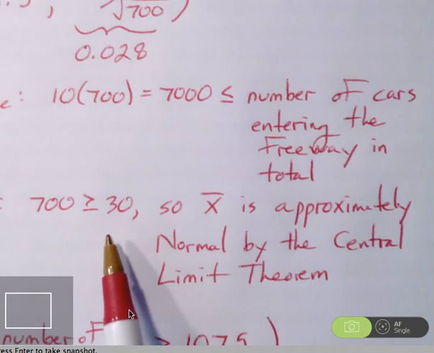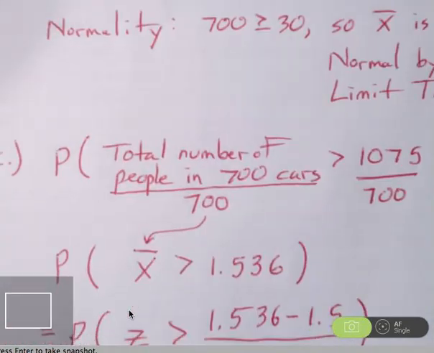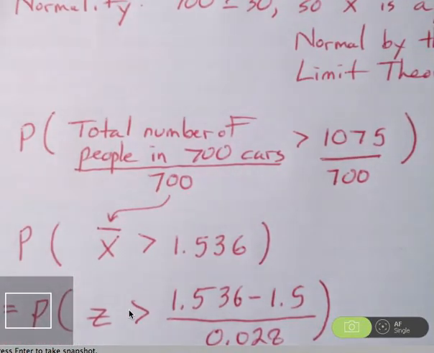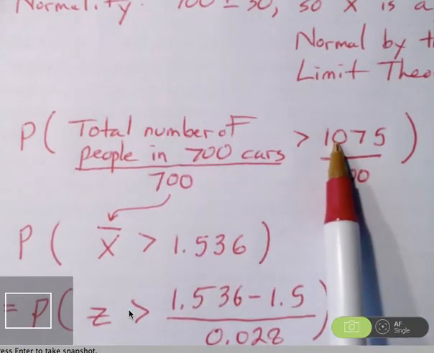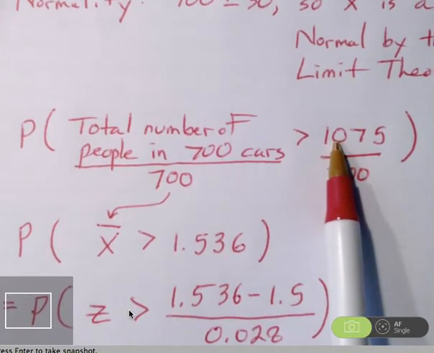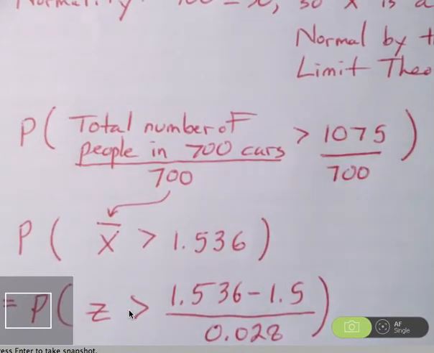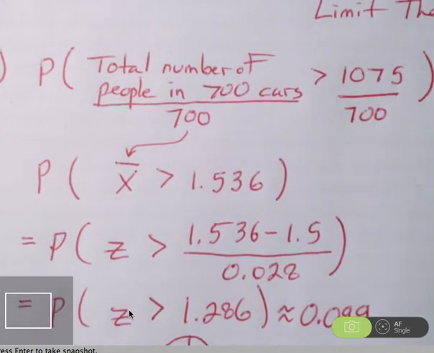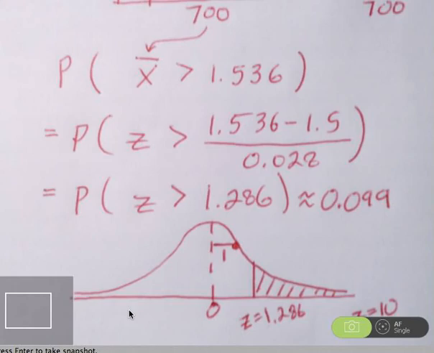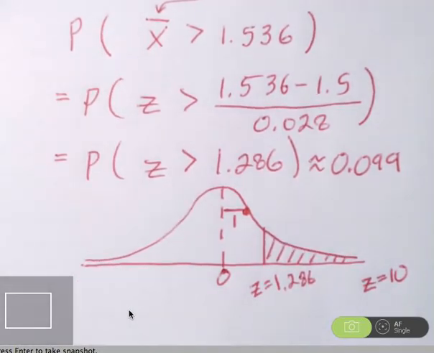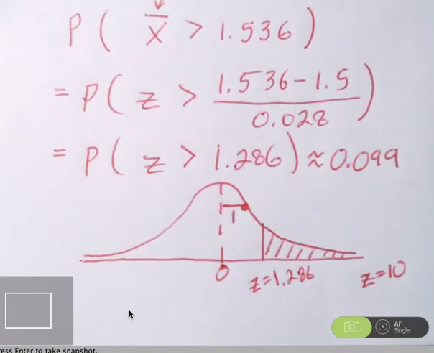So then what I believe is the most challenging part of the question is in part C to try to take the event that's being described and convert it into an event about x bar where we can use the sampling distribution to actually come up with this probability. So once I was able to convert this into a question about the sample mean, then I can create a z-score. I can make a picture to represent that probability we're about to calculate. We can use a shade norm command, or we could use my preference, the normal CDF command, in order to calculate that. Hope this has been helpful.